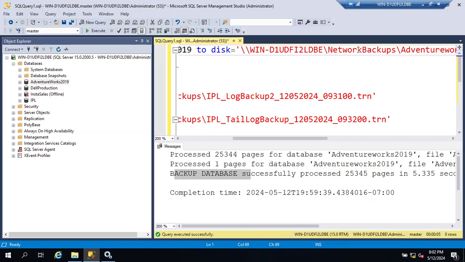They can ask anything. Say, for example, if you are taking backup to the shared location, a typical interviewer may ask, if your network is down, how will you recover? Or shared means that is also one server, right? If the shared server itself is down, how are you going to recover? There are some hypothetical questions we cannot answer.